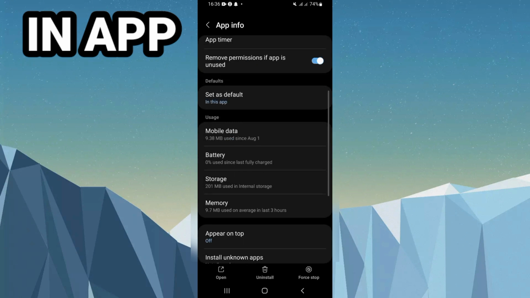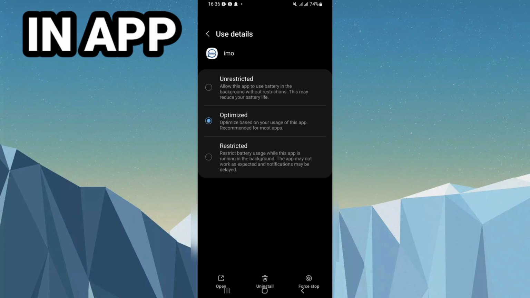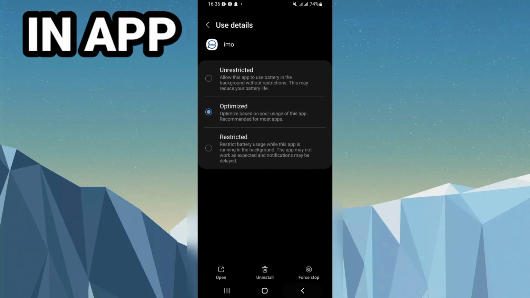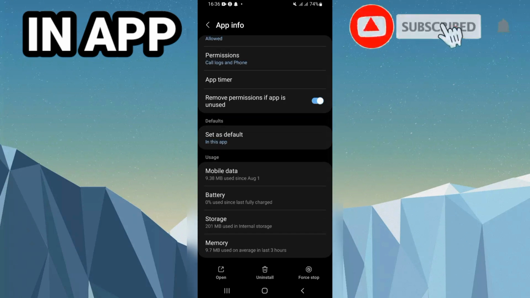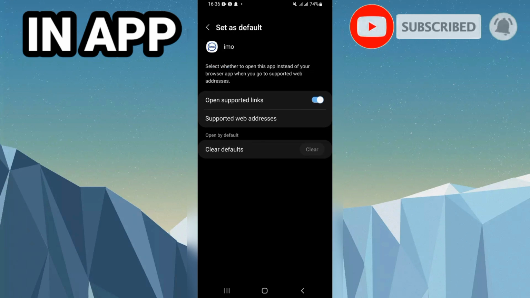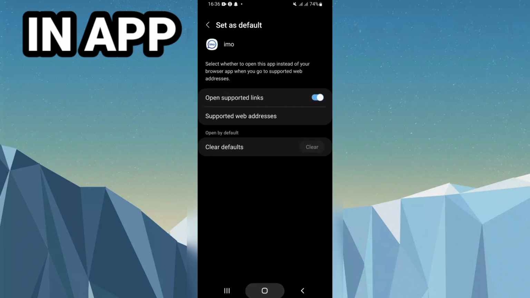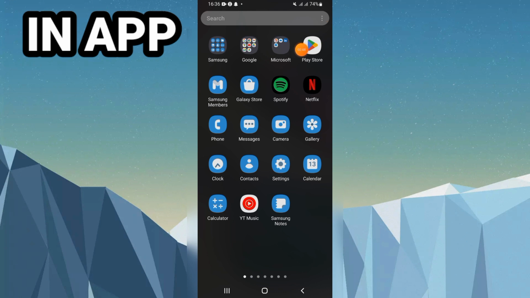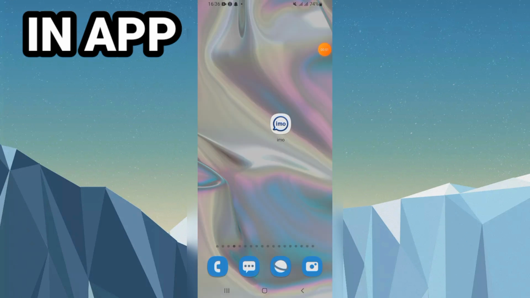Click OK, and then what you should do, go to your battery, enable it on optimizing mode. Go back and go directly right now to your set as a default, turn on open supported links, then go to Play Store, update your EMU on the last version, then restart your phone.